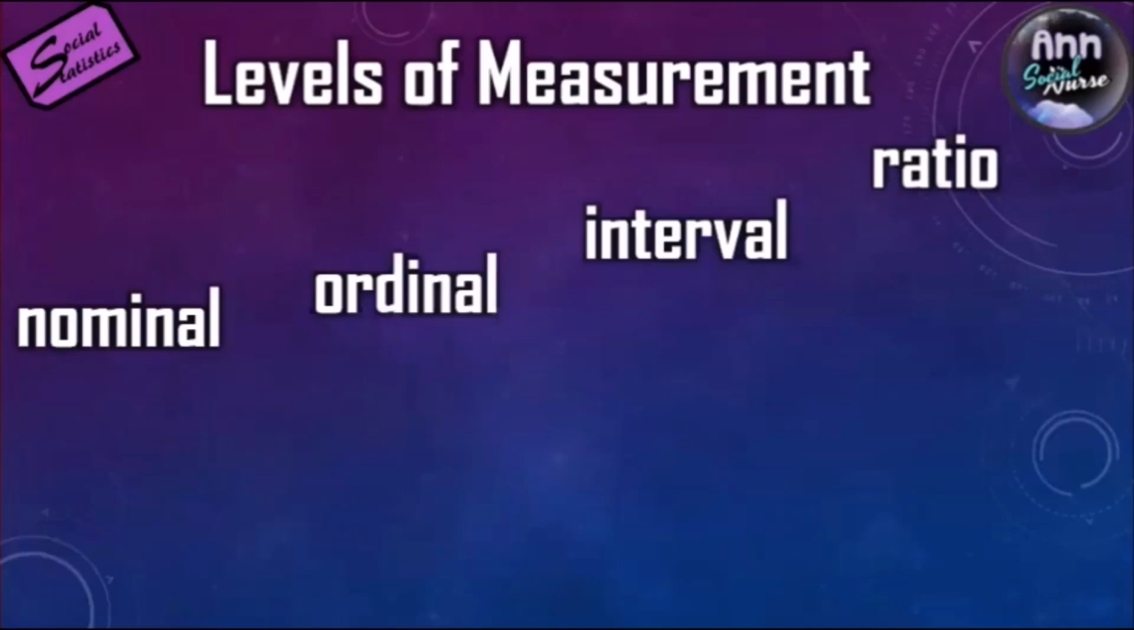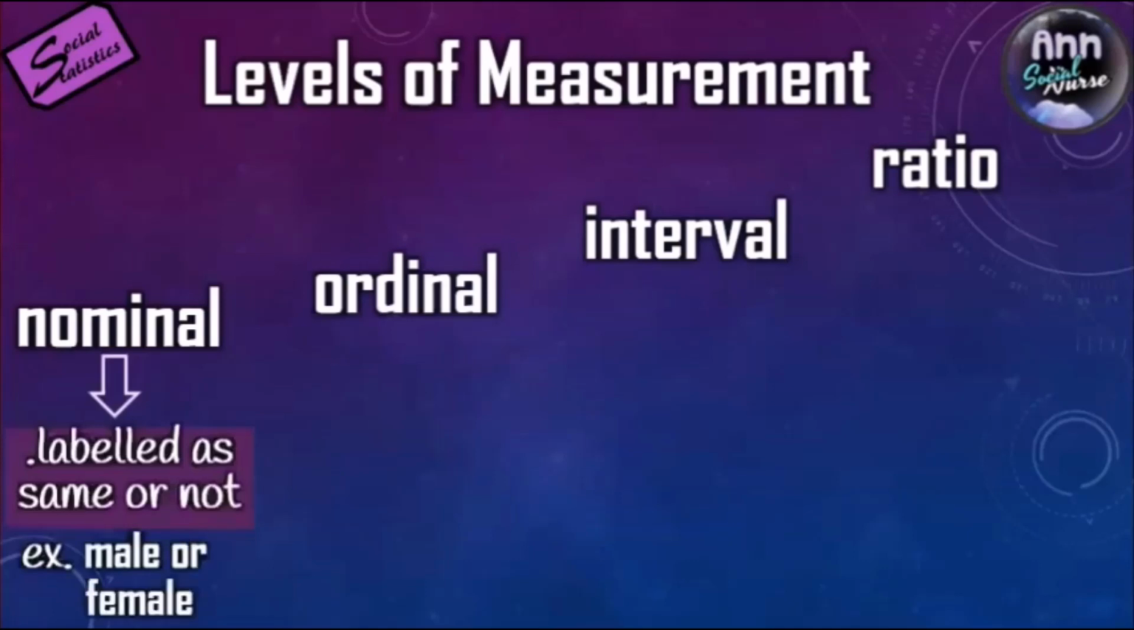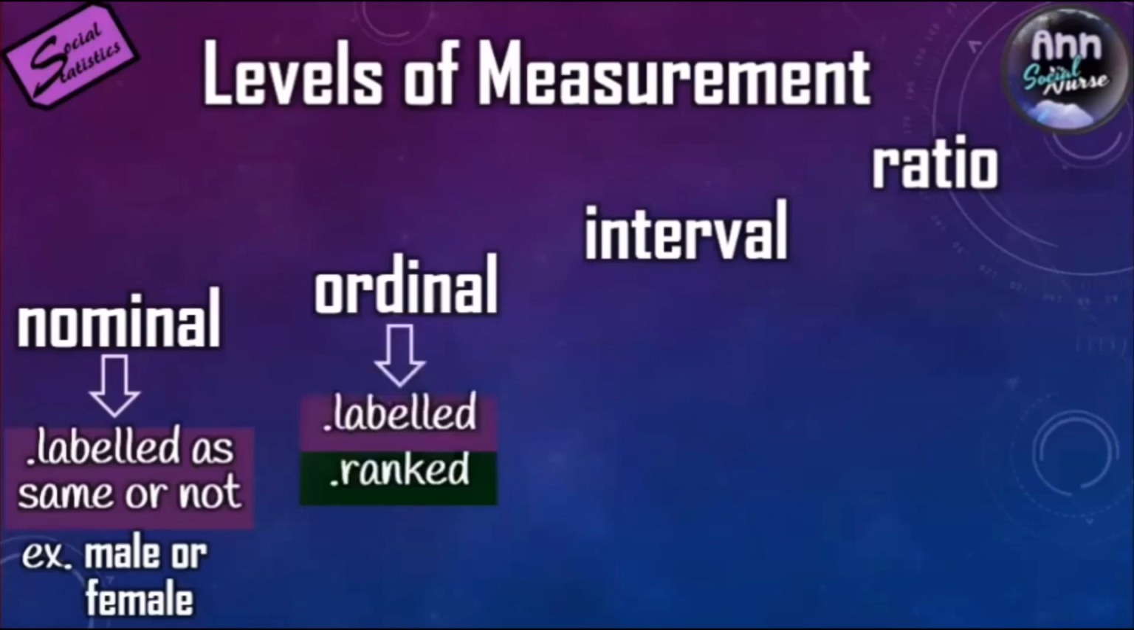As arranged according to this form, just like a stairwell. So nominal is labeled as same or not, like male or female. That's its own characteristic. Ordinal has the characteristic of rank. So aside from being labeled, the characteristic of being nominal, it can be ranked, like second floor. There is first floor, there is third floor.